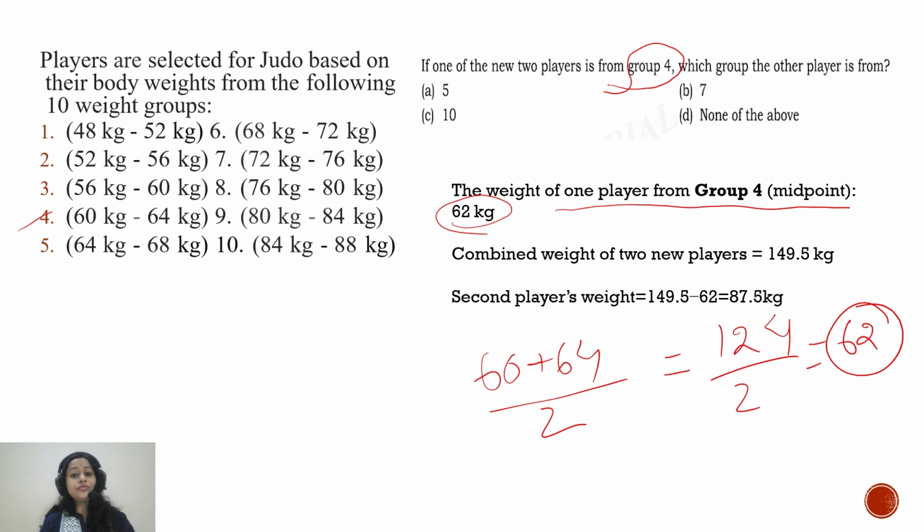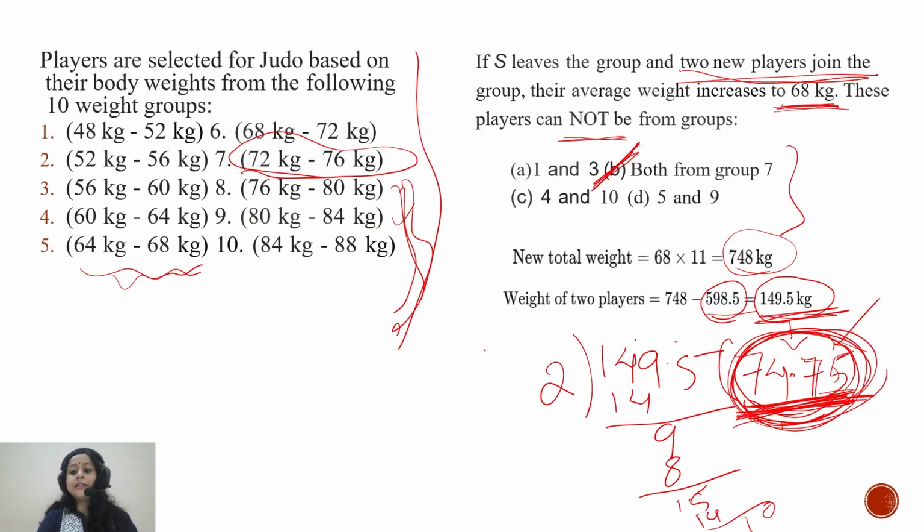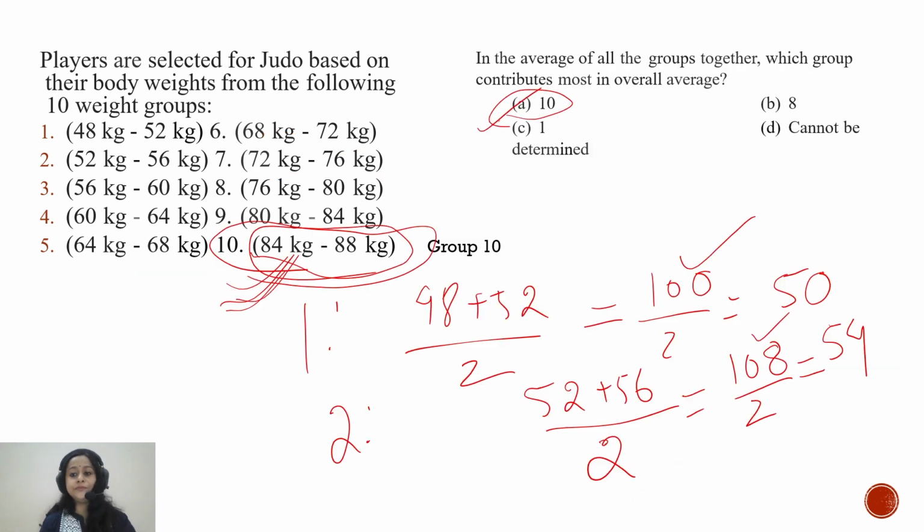So if 62 kg is the weight of one player, then it's very easy to find the weight of the other player, because we already got that the sum of weights of the two new players was 149.5 kg, right?